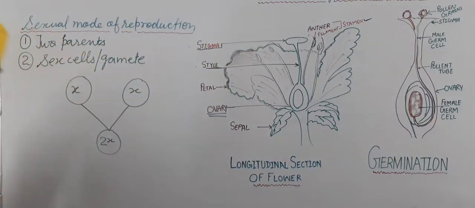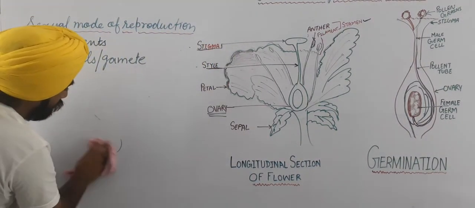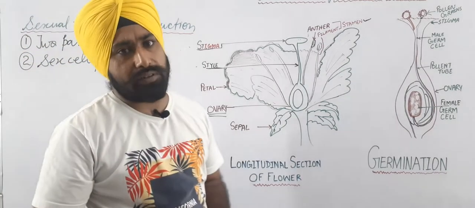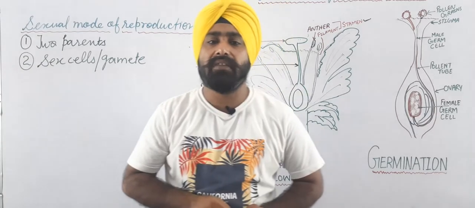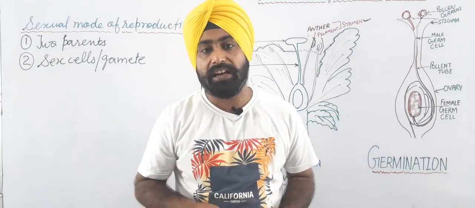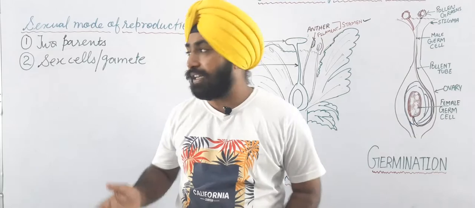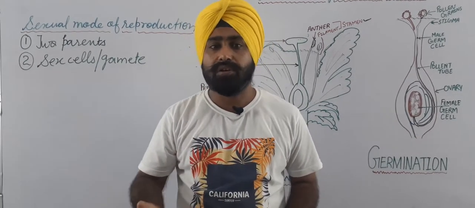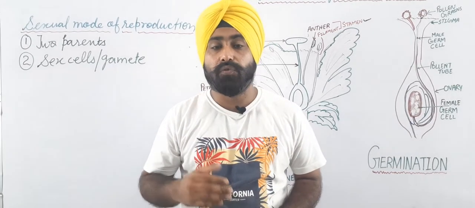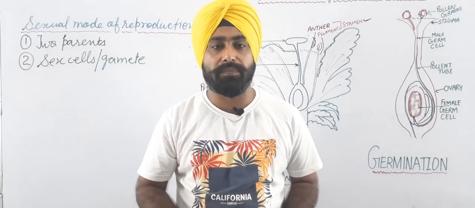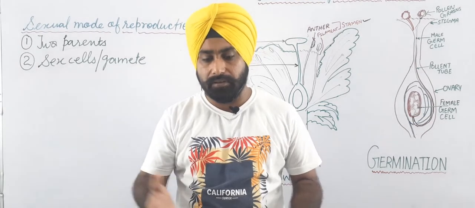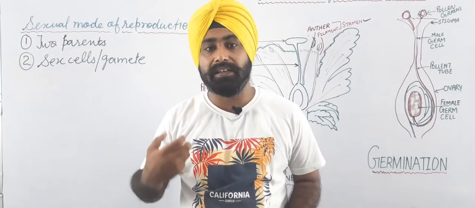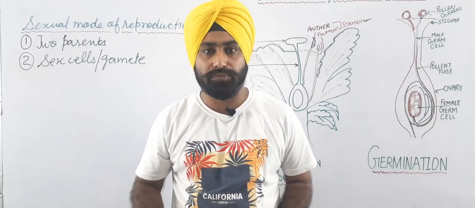What happens is that all the organs participating in the sexual mode of reproduction have a special lineage of cells, and those cells have half the number of chromosomes, so half the amount of DNA. When they fuse, they form a new organism and re-establish the number of chromosomes.